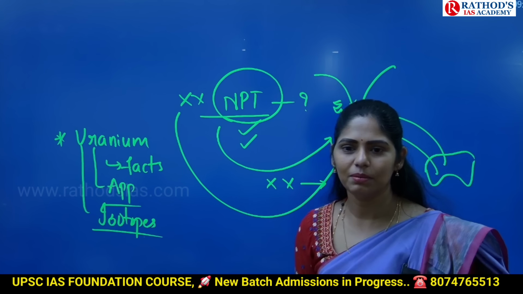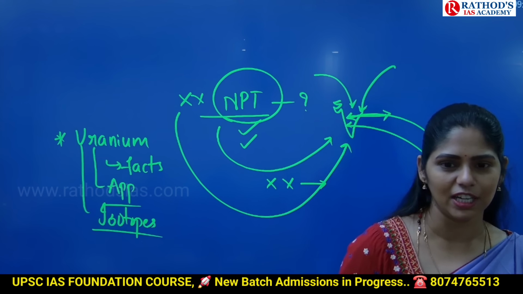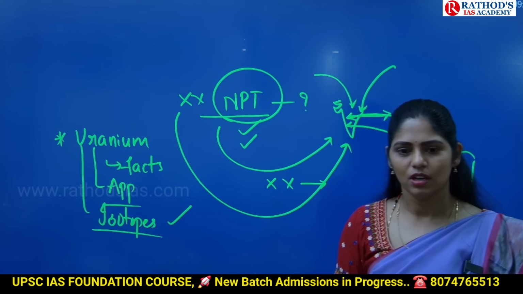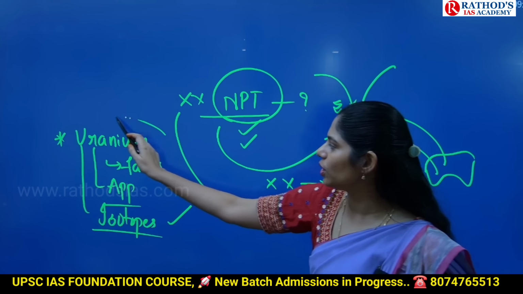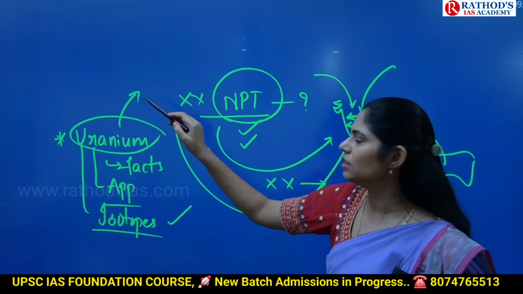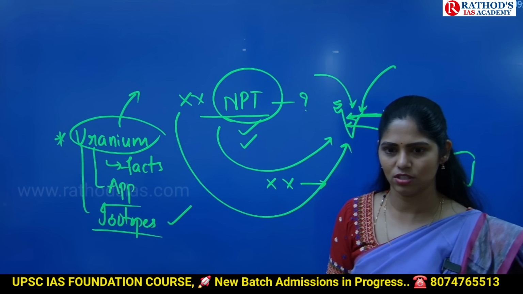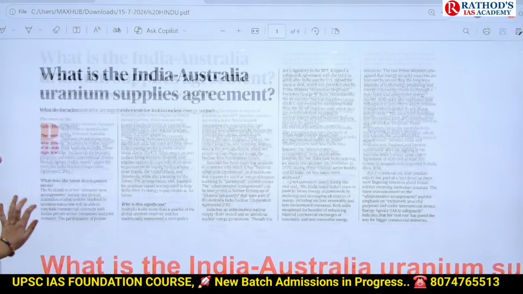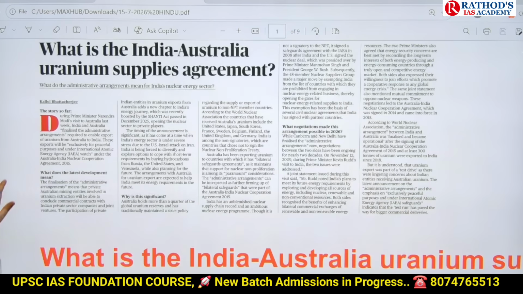Same atomic number but different mass number, that is called isotopes, right? So you have to see about these isotopes. Based on these isotopes of uranium, we can use it in nuclear fission reactions. Okay, clear? Now let us see this article in detail.